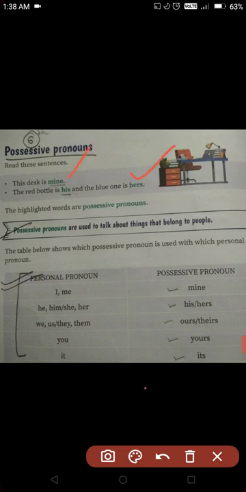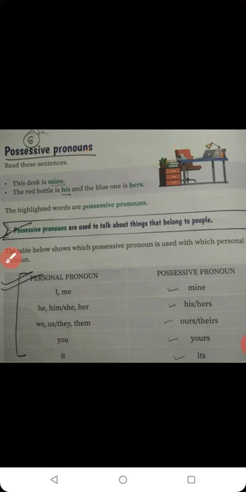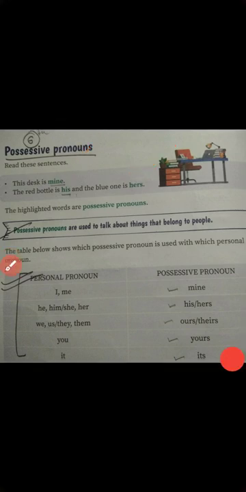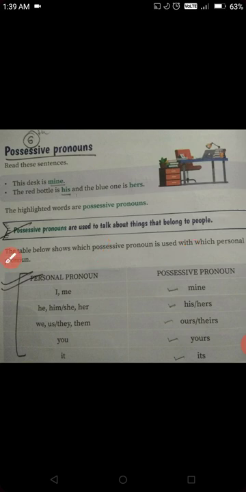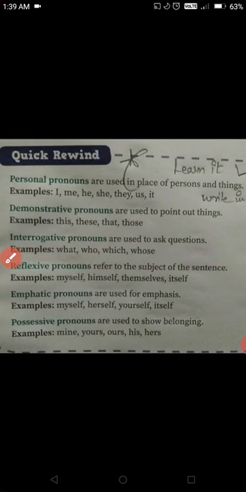Alright, and here also you can see personal pronoun I, me, and its possessive mine; he, him, she, her, possessive pronoun his, hers. So in this way you have to learn it, and you have to use the possessive pronouns. Alright, moving to the next.